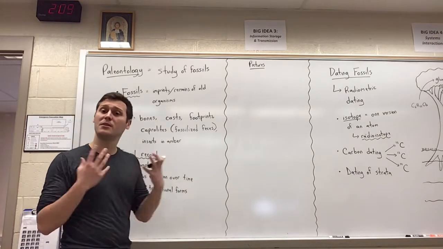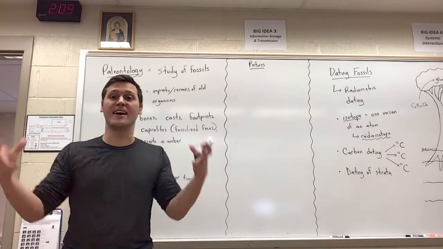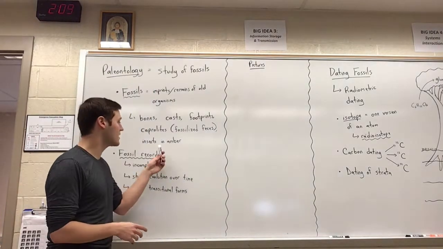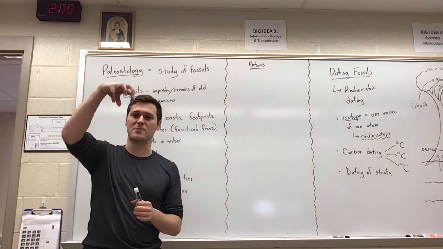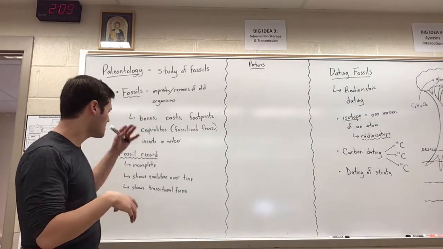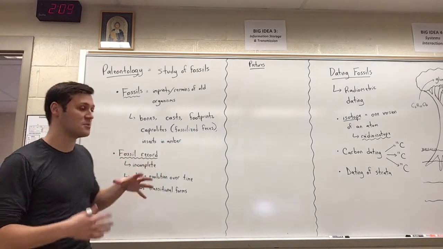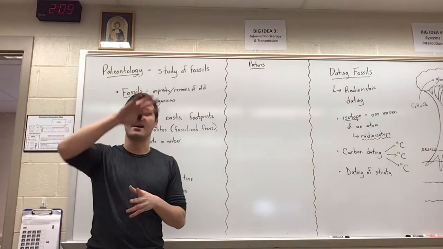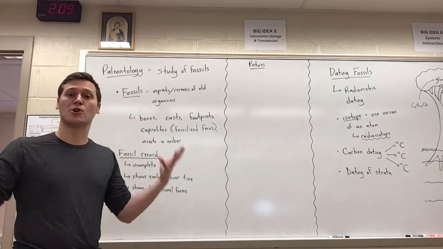We could also sometimes, rarely, have entire organisms preserved, perhaps in ice, perhaps like insects in amber. If you ever watched Jurassic Park, they have an insect trapped in amber. So all of those are examples of fossils, and they can be used to put together a fossil record, a history of organisms as they have changed over time.